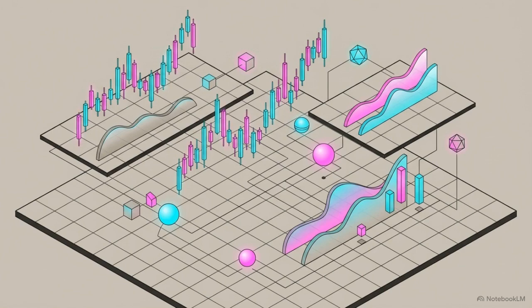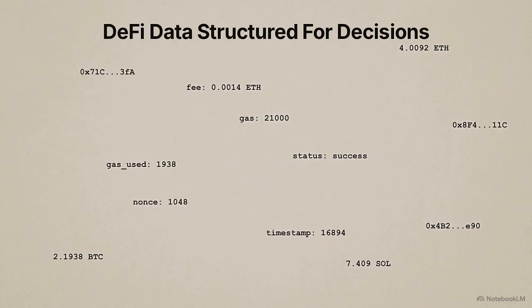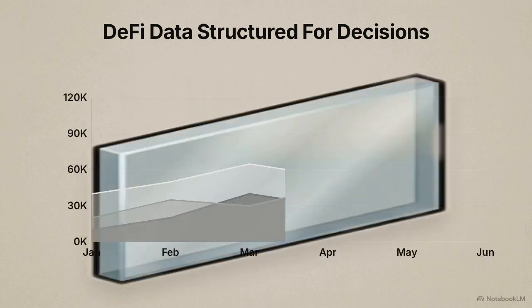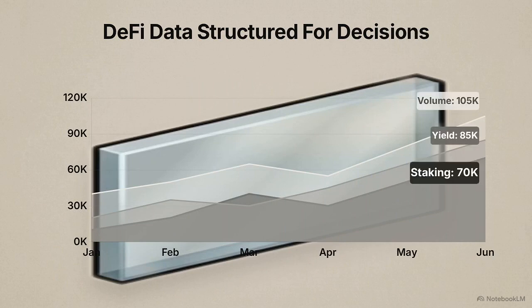Then there is decentralized finance, or DeFi. Users often struggle to parse chaotic financial analytics, staking rewards, and yield data. This dashboard interface demonstrates how to tame that data. Chaotic numbers are organized into readable area charts and metrics, turning a raw data dump into a decision-driven interface.